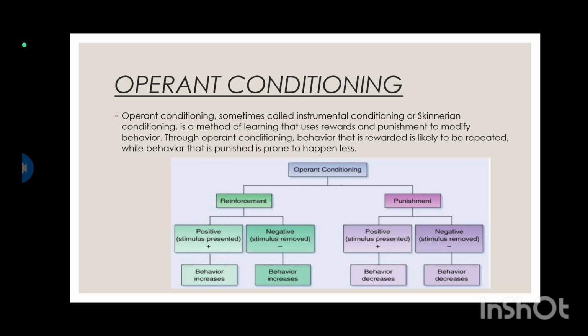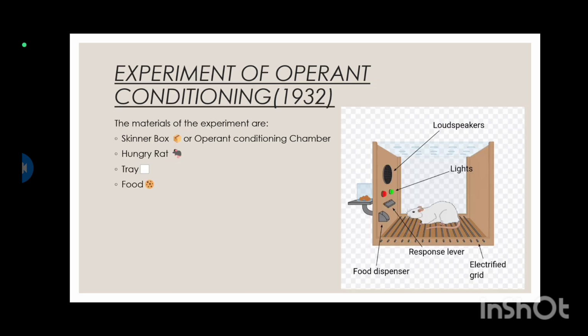In positive punishment, a stimulus is presented, and in negative punishment, the stimulus is removed. In both cases, the bad or unwanted behavior will decrease. So that is the basic theory, and to prove it, he did an experiment. Here is the experiment of operant conditioning in 1932.